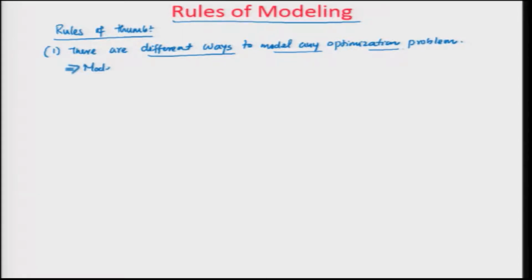Models of the same optimization problem can pose very different model solving challenges.